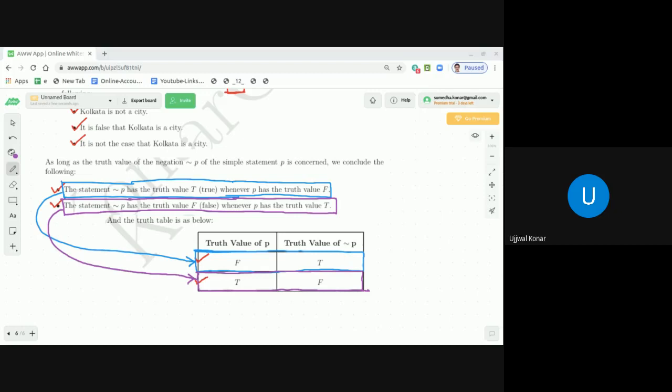Then finally we'll discuss the validity of statements: validity of a statement with and, with or, with if then, and with if and only if, denoted by IFF. All this, whatever I said in the last one minute, we will be discussing in our subsequent classes. So with this, dear students, I would like to conclude the class here.